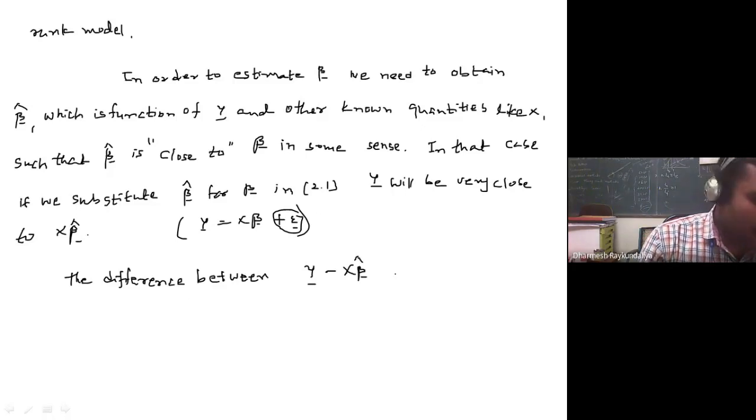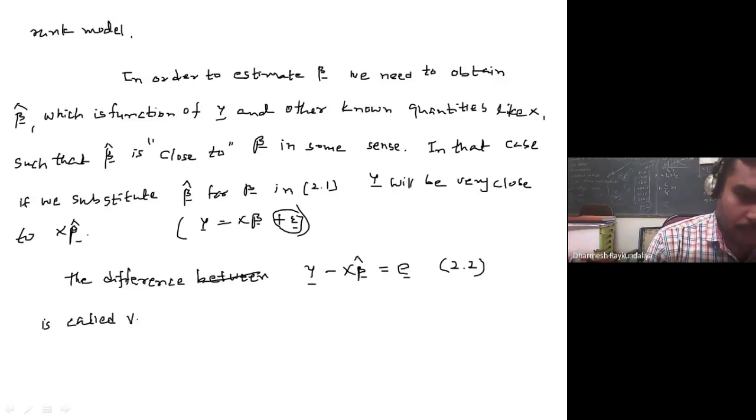The difference between y and x beta cap, or you can say the observed value minus the predicted or estimated value, is defined as epsilon e. It is a vector of residuals. The difference y minus x beta cap is called the vector of residuals,